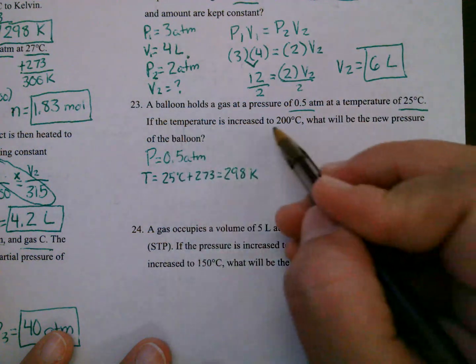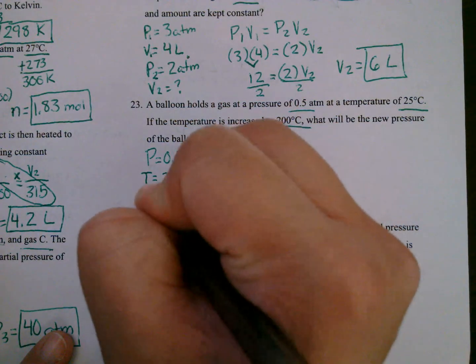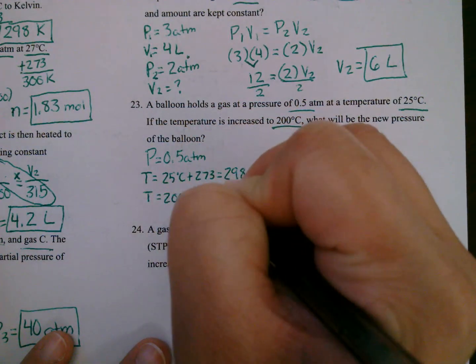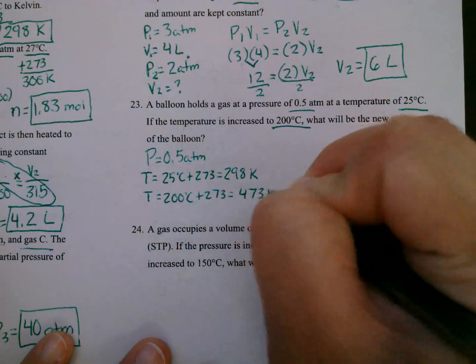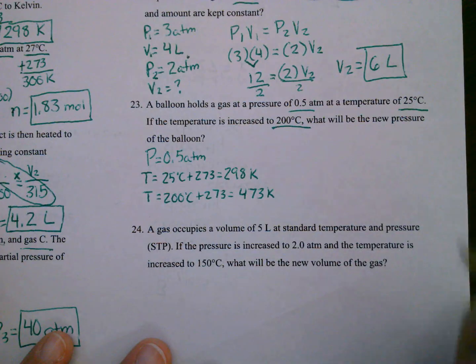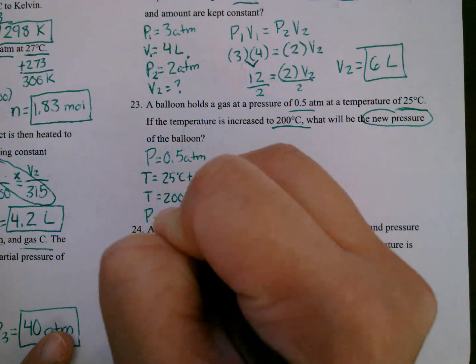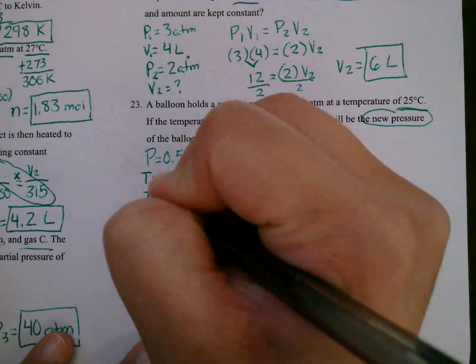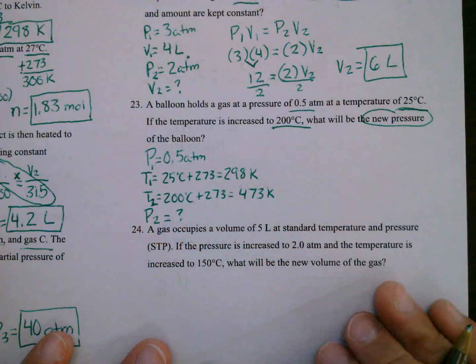And then if the temperature is increased to 200 Celsius, so again, we need to change that. 200 plus 273 is 473 Kelvin. What will be the new pressure? So we're looking for P2. That means this was T2, that was T1, and this was P1.